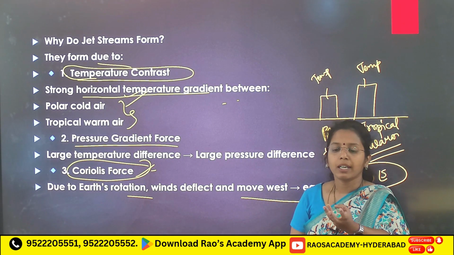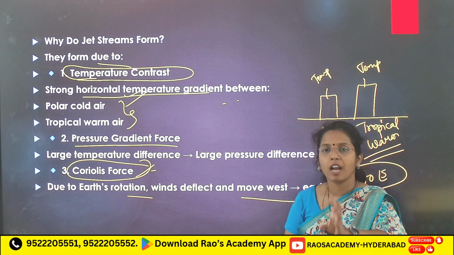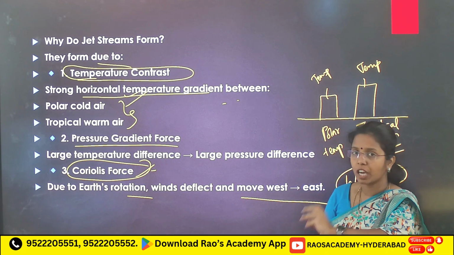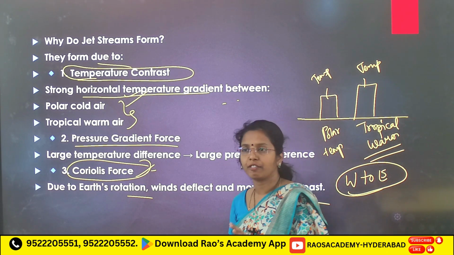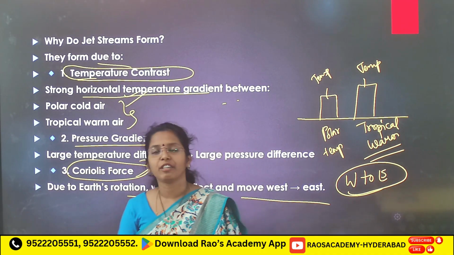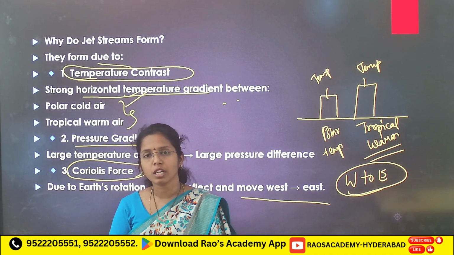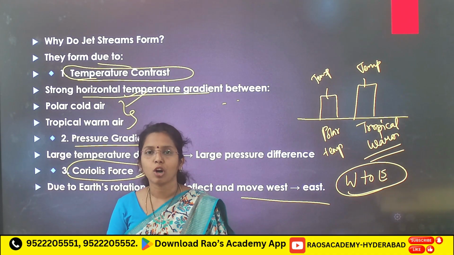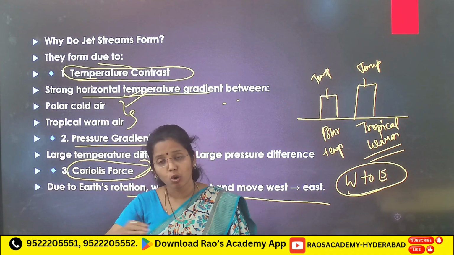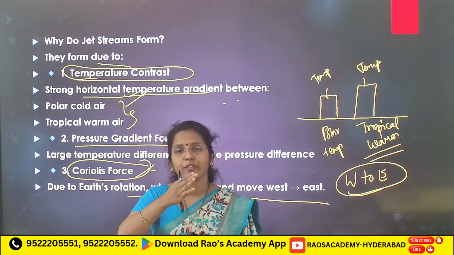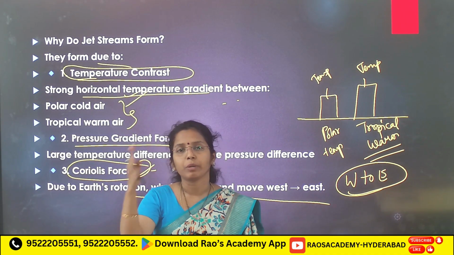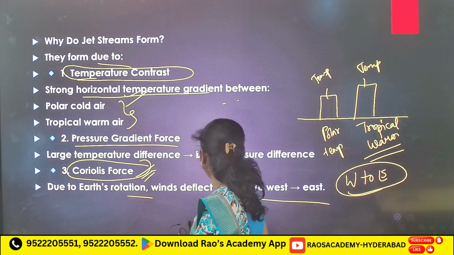First thing, temperature difference. Because of large temperature difference, we see large pressure difference. Because of large pressure gradient force, we see strong winds. Those strong winds blow from west to east because of Coriolis force.